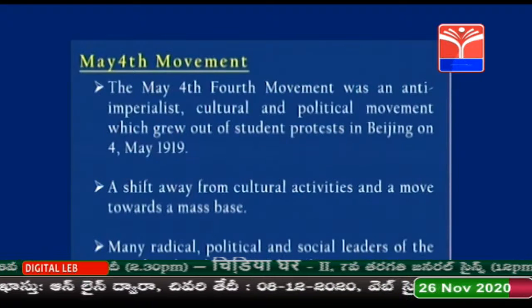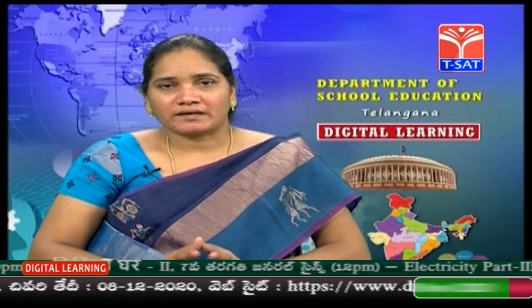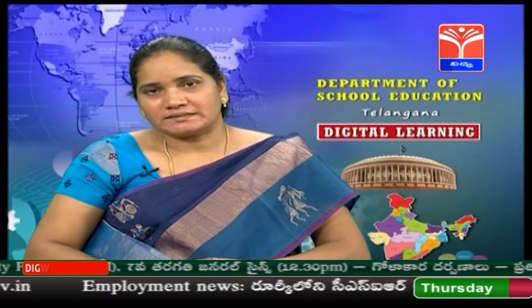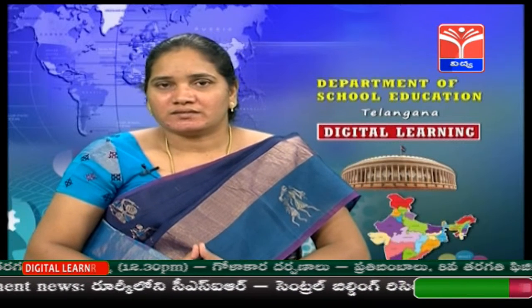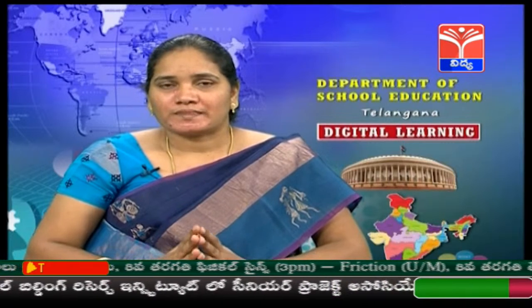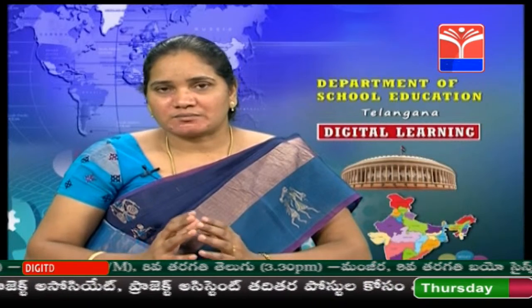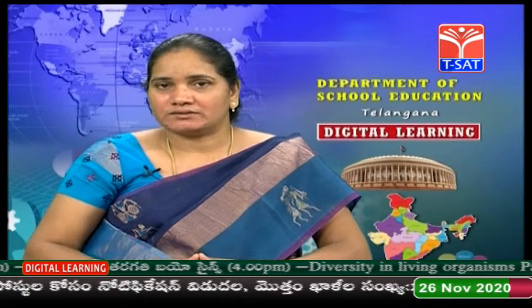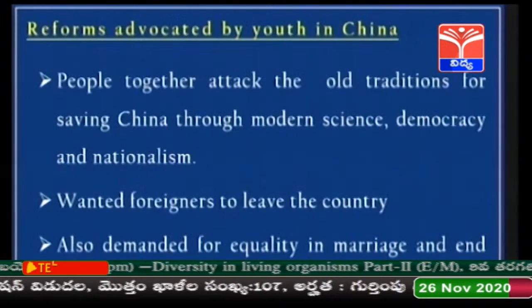This is a movement from which many radical political and social leaders of the next five decades emerged. In this movement, the students and the generation of that time wanted to reform China and advocated some reforms. Reforms means changes they wanted to have in their country. Let's see what they are.